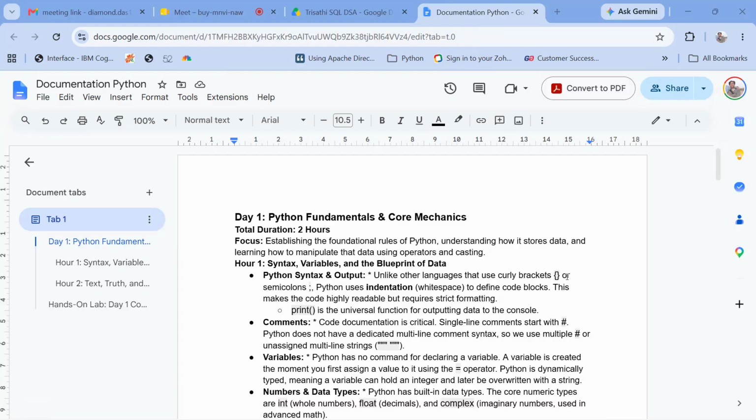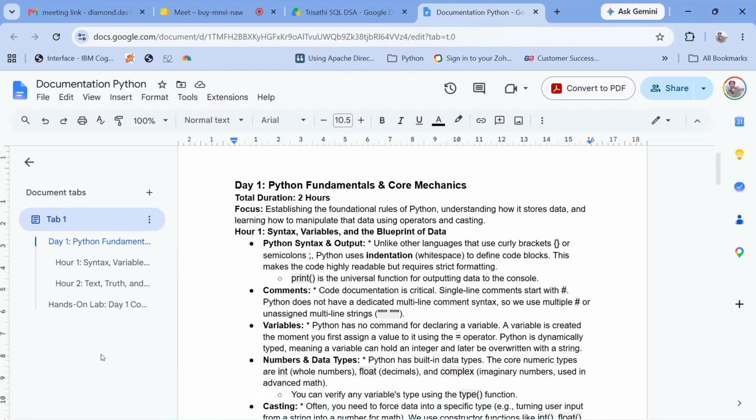So in this particular series, we will cover fundamentals of Python and then we will also cover DSA, okay, data structure and algorithm. Now, in today's session or in this first session, we will be looking at some fundamental concepts in Python. So basically, we'll start off with some basic Python syntax and output, how to comment. Then we will also look at, first we'll look at how to comment a particular line using hash. If I want multi-line commenting, I can use quotations.